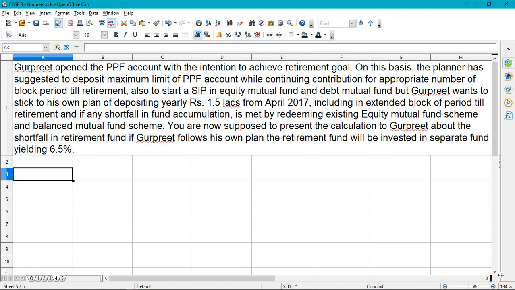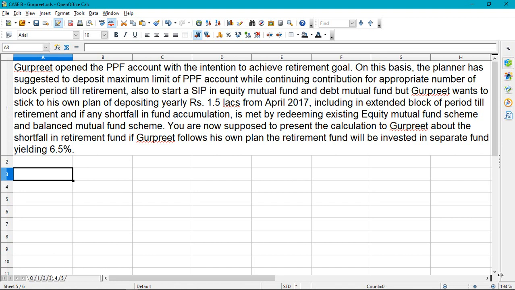Also, to start an SIP in equity mutual fund and debt mutual fund, but Gurpreet wants to stick to his own plan of depositing yearly rupees 1.5 lakhs from April 2017, including in extended block of period till retirement, and if any shortfall in fund accumulation is met by redeeming existing equity mutual fund scheme and the balance mutual fund scheme.